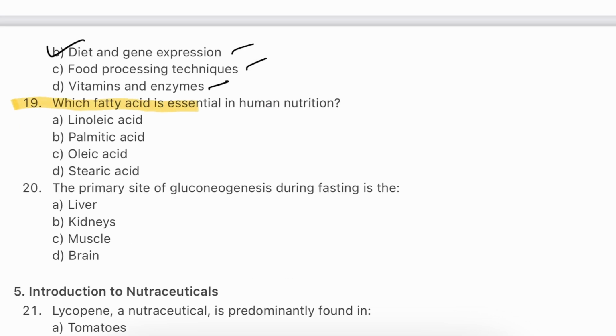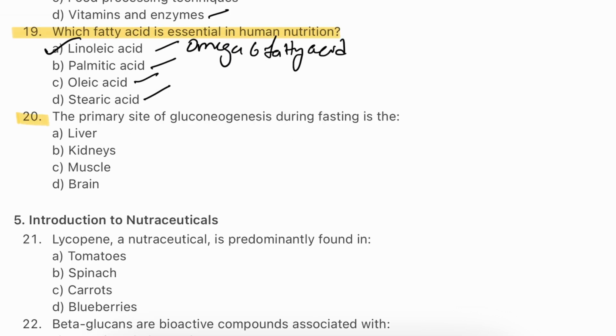Question number 19. Which fatty acid is essential in human nutrition? Linoleic acid, palmitic acid, oleic acid, stearic acid. The answer will be A. Linoleic acid. Linoleic acid is an essential omega-6 fatty acid that the body cannot synthesize on its own, meaning it must be obtained from diet. It plays a crucial role in cell membrane structure and is involved in various signaling pathways essential for health.